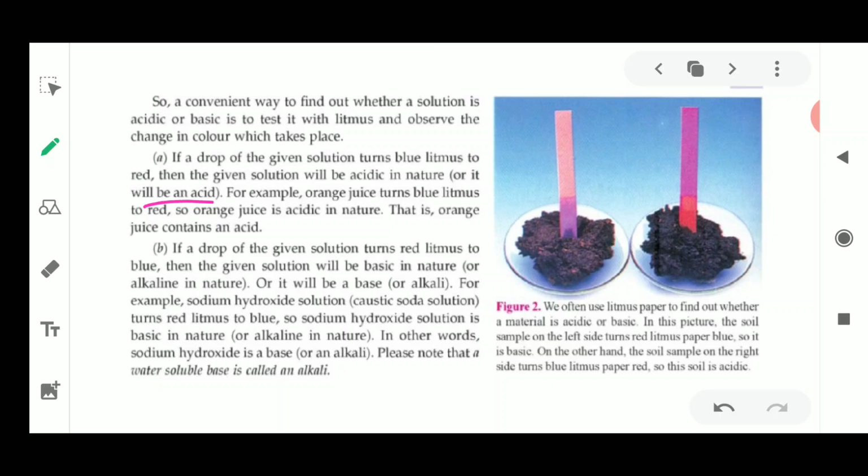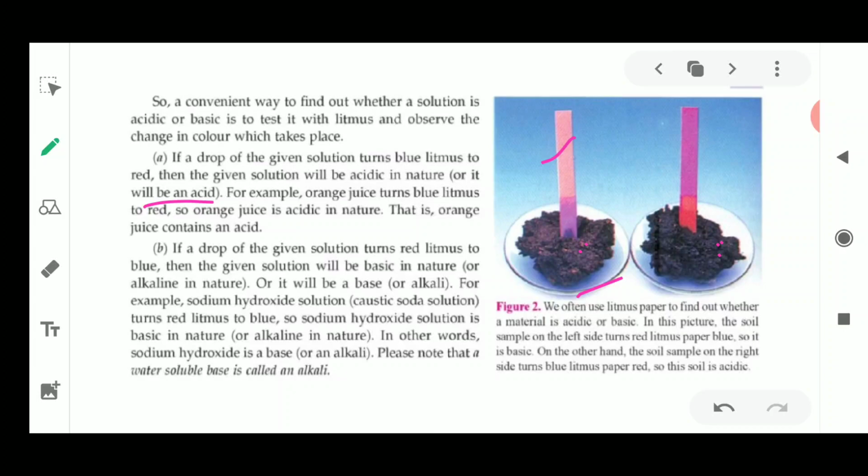Next is the testing for basic solutions. If a drop of a given substance turns red litmus to blue, then it is a base or an alkali.